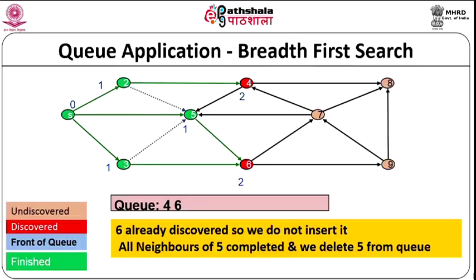It has been discovered for the first time and it is marked as discovered. Now, all the neighbors of 3, 5 and 6, are over, which means 3 has completed, and so 3 is marked as finished and deleted from the queue. So, now we have finished 3 nodes: S, 2 and 3, and we are at level 2 now.